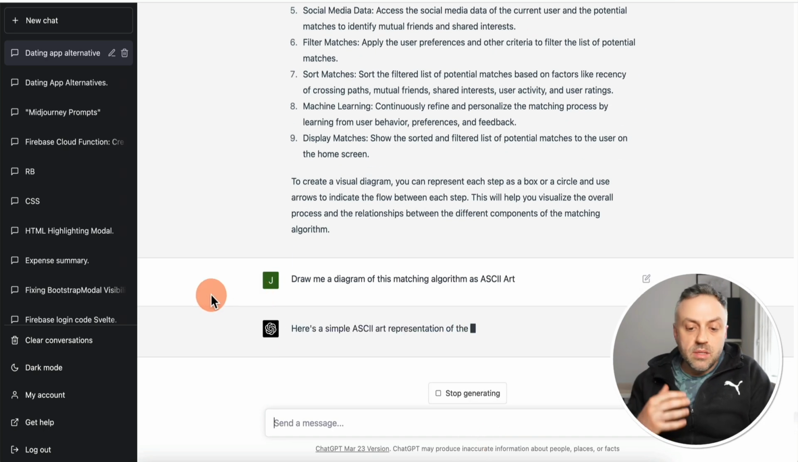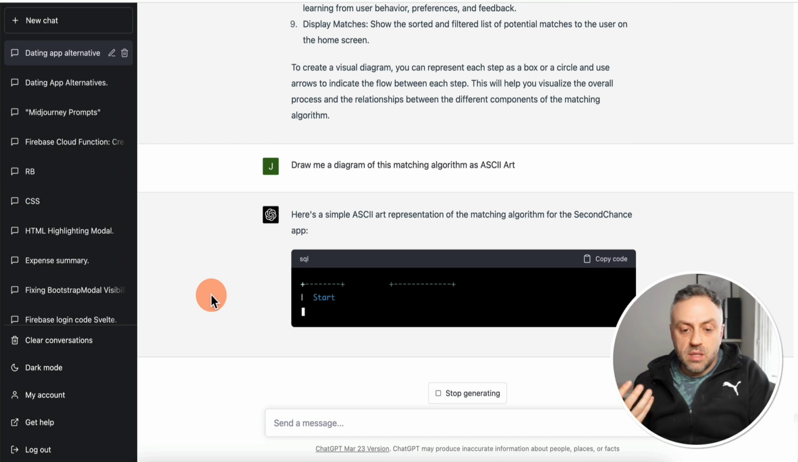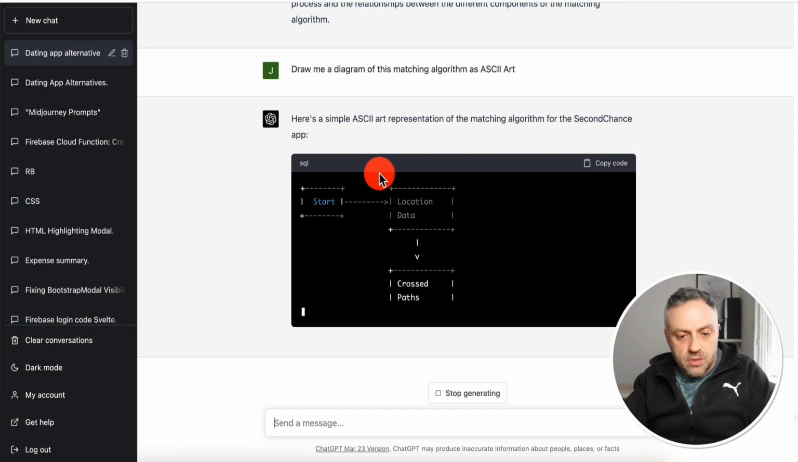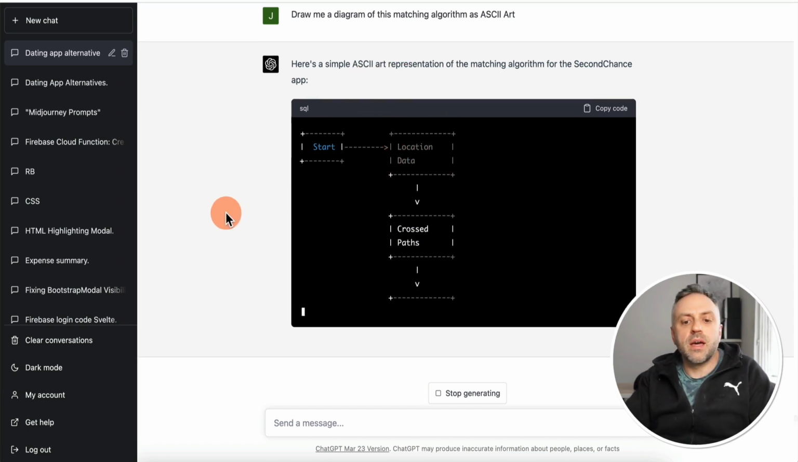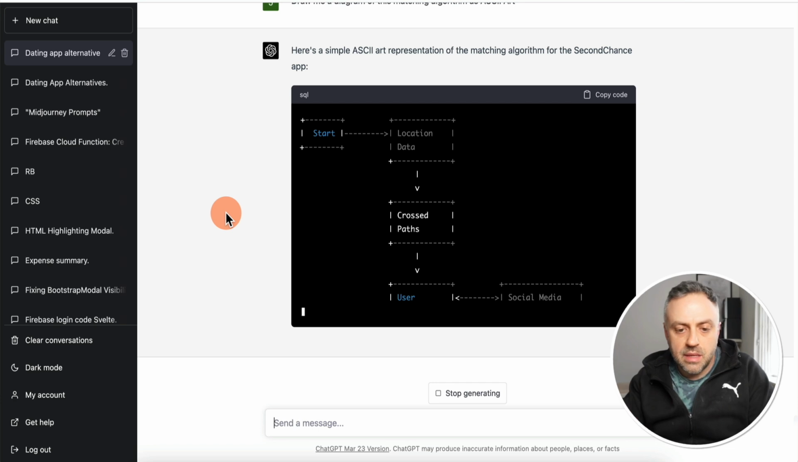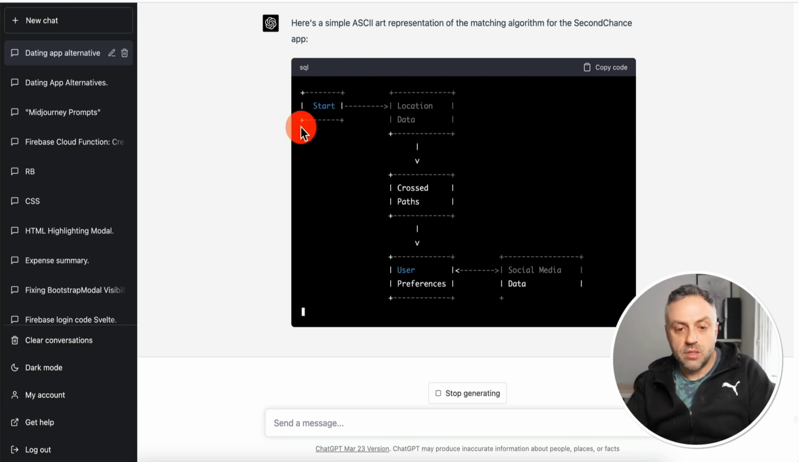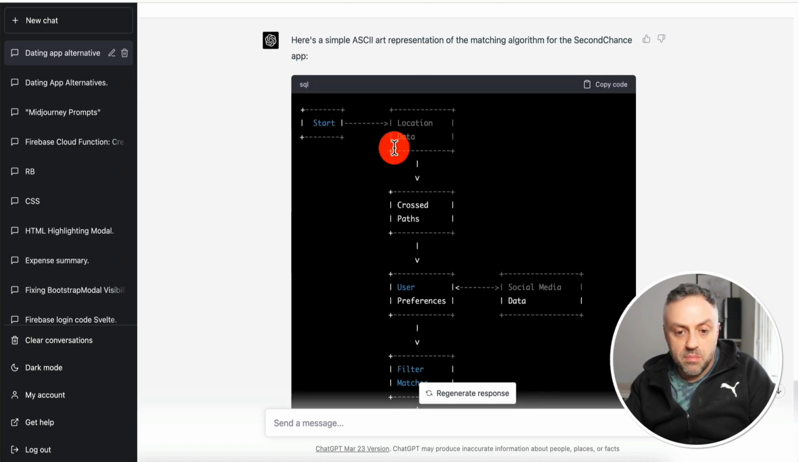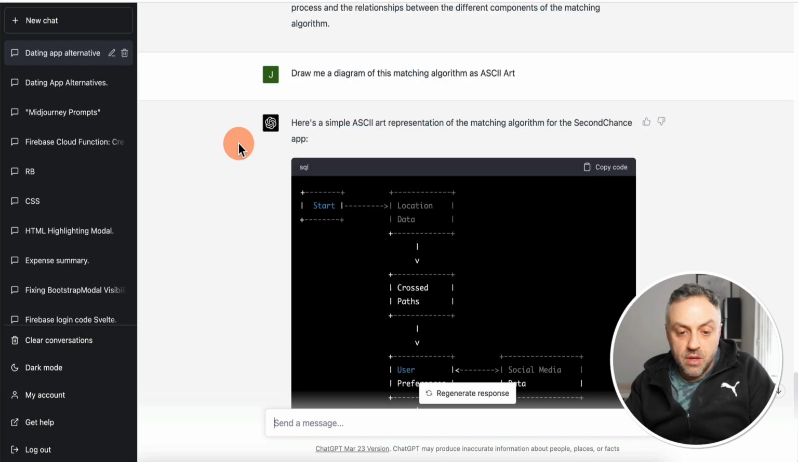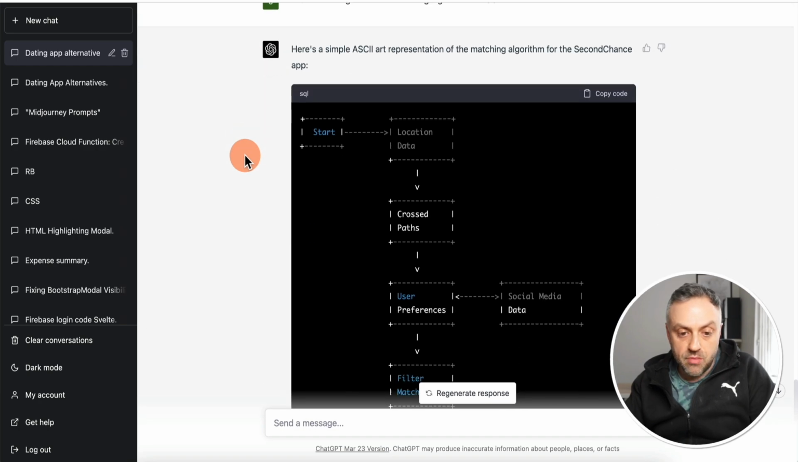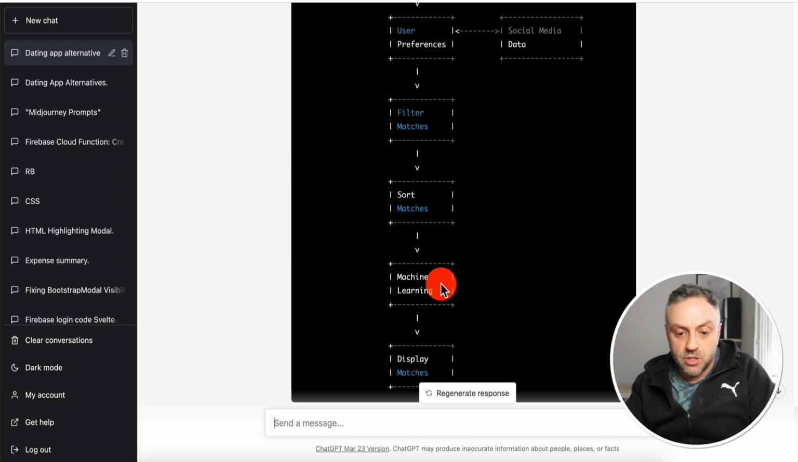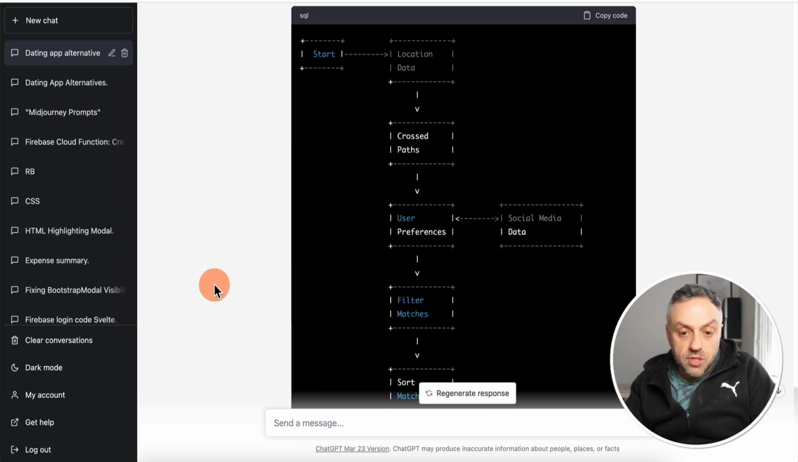If you do that, it's going to draw a diagram using ASCII art. ASCII is just a way to present characters on the screen, and ASCII art is what you're looking at. So this is a little hack that allows it to actually draw things. Check this out, it's actually drawing a diagram right now. All right, so this is what it came up with, and it actually drew a diagram: start, location data, cross paths, user preferences, and social media data, filter matches, sort matches, machine learning, display matches. So this is a really nice diagram.